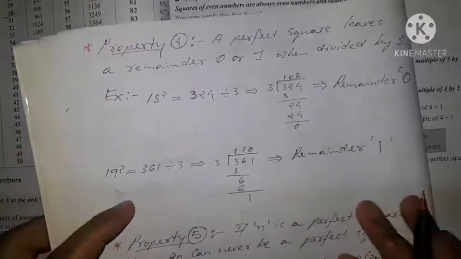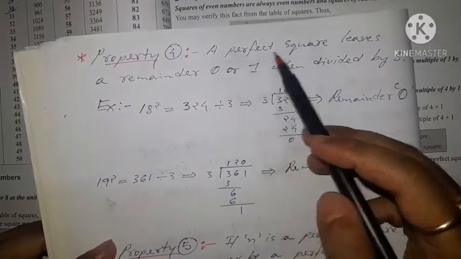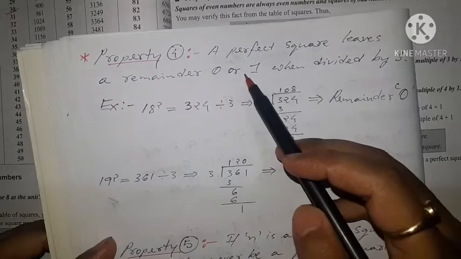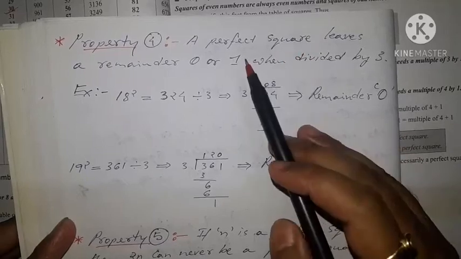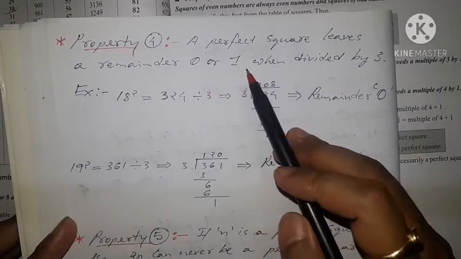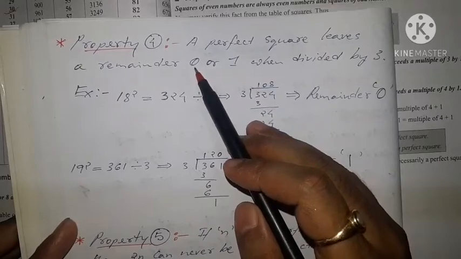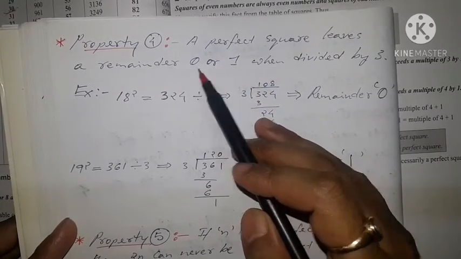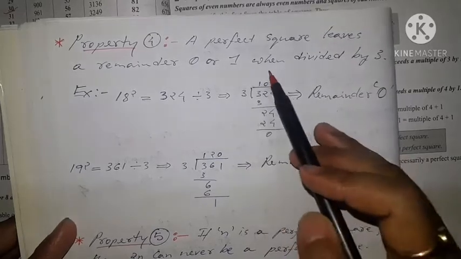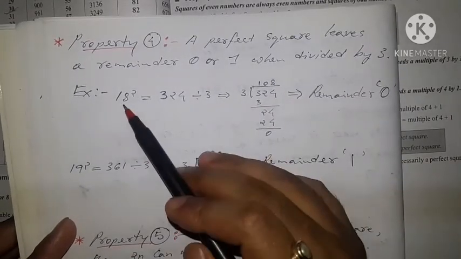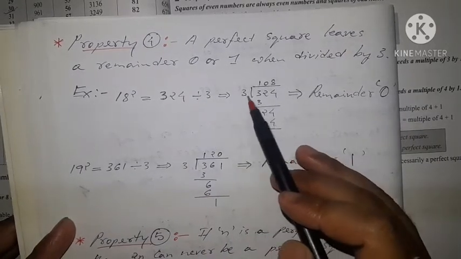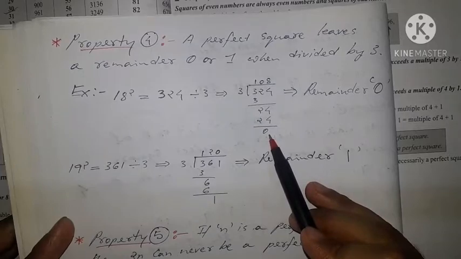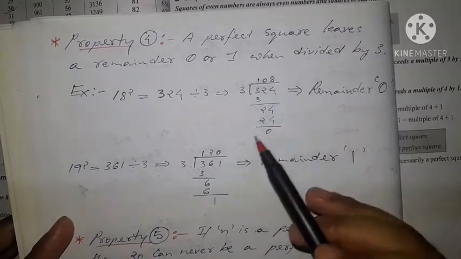So let's move to property number 4. It is given that a perfect square leaves a remainder 0 or 1 when divided by 3. When we divide a perfect square by 3, the remainder is always either 0 or 1. Sometimes we will get the remainder as 0 and sometimes as 1. For example, the value of 18 square is 324. If we divide it by 3, we get the remainder 0. So in this case, the remainder is 0.